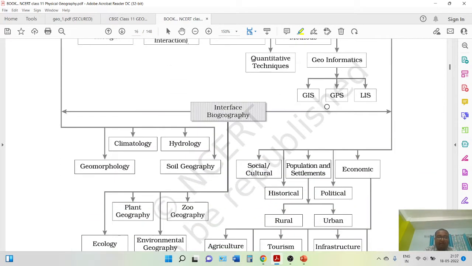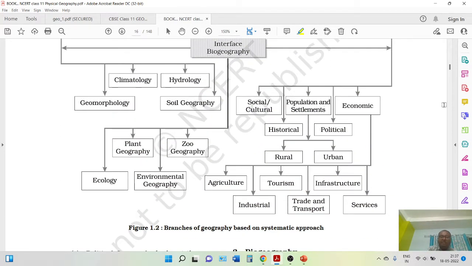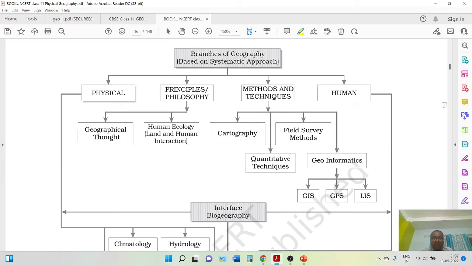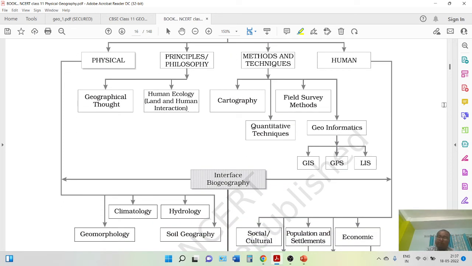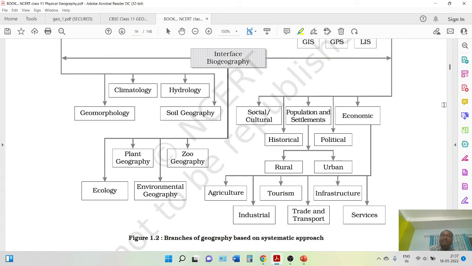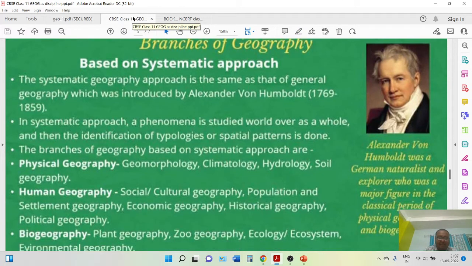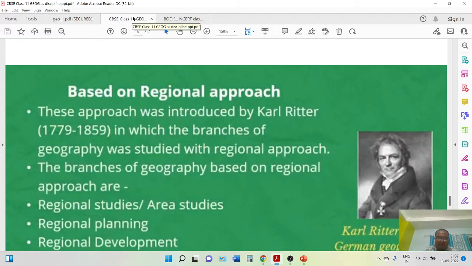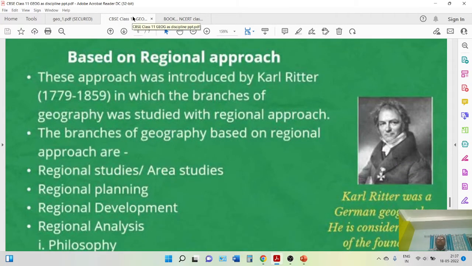Okay, lastly, we have this thing we have already discussed, what the major branches are. So just see now, the diagram is very clear in front of you, how systematically the diagram has been arranged, how you will study, what the branches of geography are. This concept is known as the systematic approach. I hope it is clear to you till this much. Okay, so the same concept is written here, that why should we study systematic geography. The next part we are moving to is the regional approach.